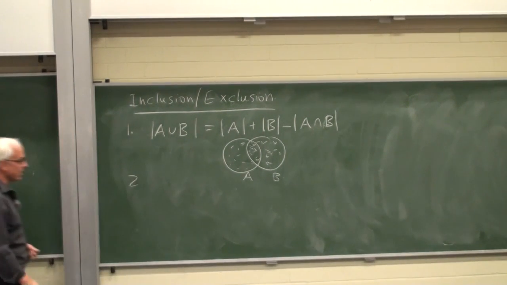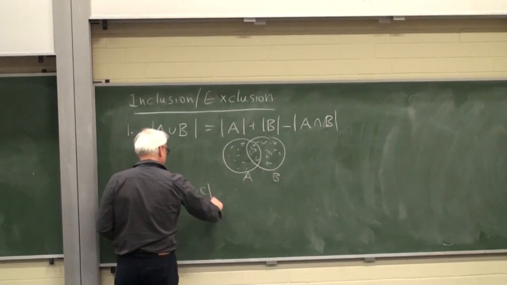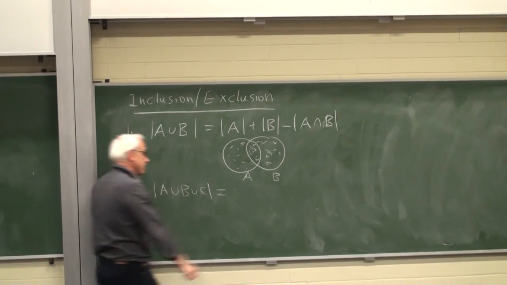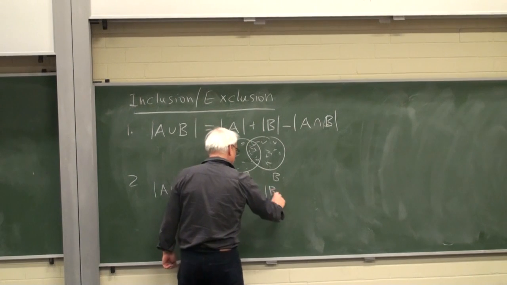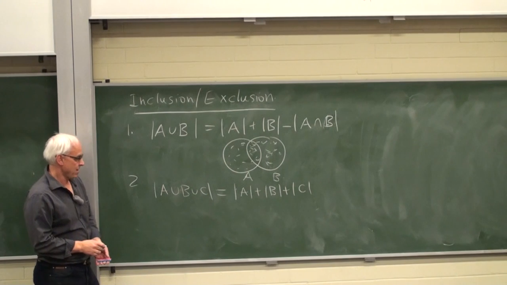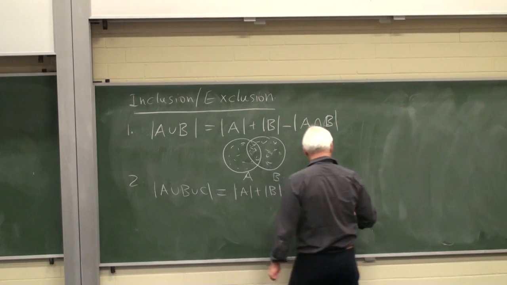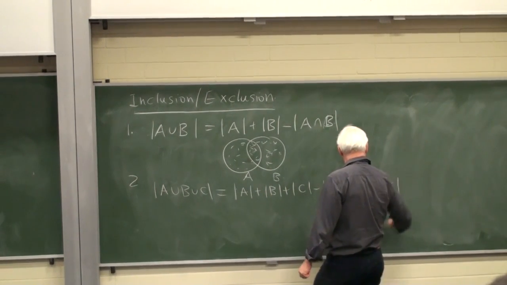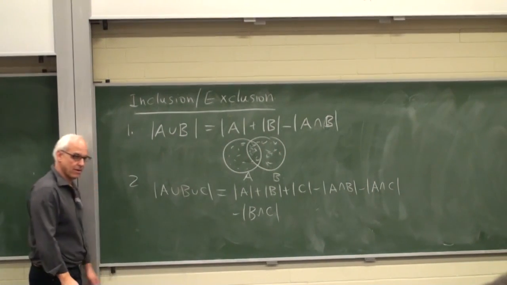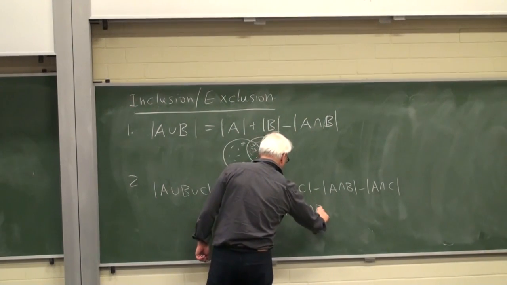Okay, so the more sophisticated version is when we have 3 sets, in which case we have A union B union C. The number of elements in the union of 3 sets is the number of elements in A plus the number of elements in B plus the number of elements in C, minus the number of elements in A intersect B, minus the number of elements in A intersect C, minus the number of elements in B intersect C, plus the number of elements in A intersect B intersect C.